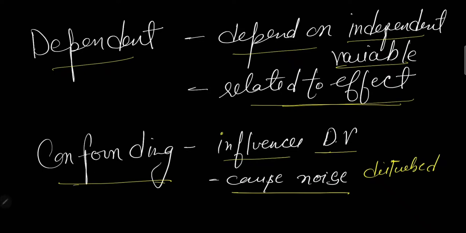For example, we are checking the effect of pranayama on memory. So IQ will be a confounding variable, because different people have different IQ. Depending on their IQs, the data will not be accurate. Also, if you are checking the pranayama effect on memory, then the age difference, like children, a middle-aged adult, or an old person, all having different ages, they give data or results in a different way. That's called a confounding variable.